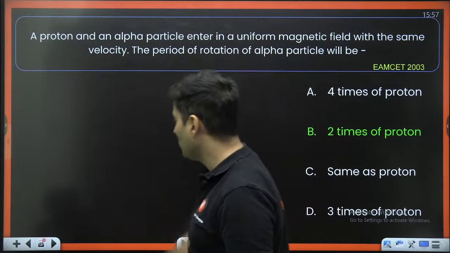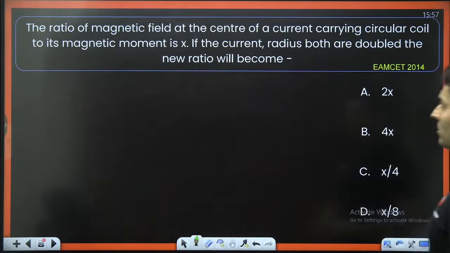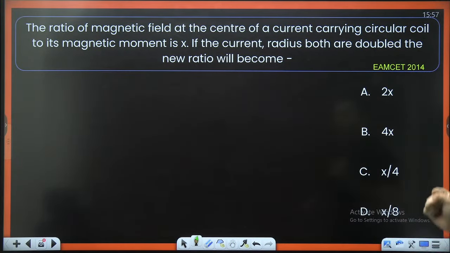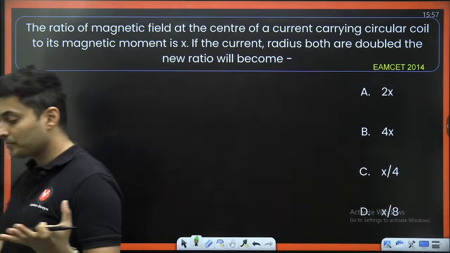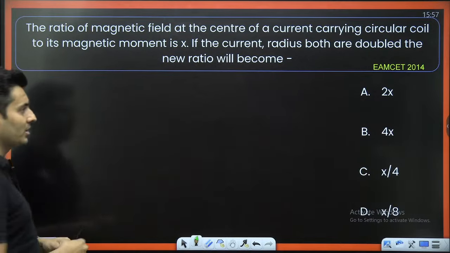So moving on to the next question. The ratio of the magnetic field at the center of a current carrying circular coil to its magnetic moment is X. The current and the radius both are doubled. Then the new ratio will become how much?